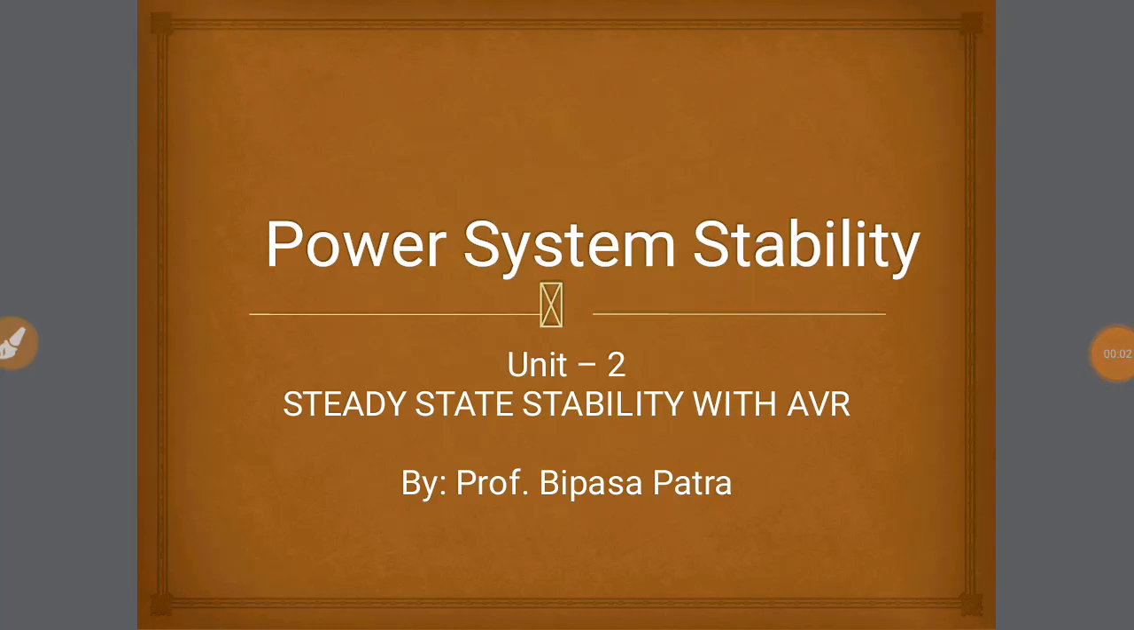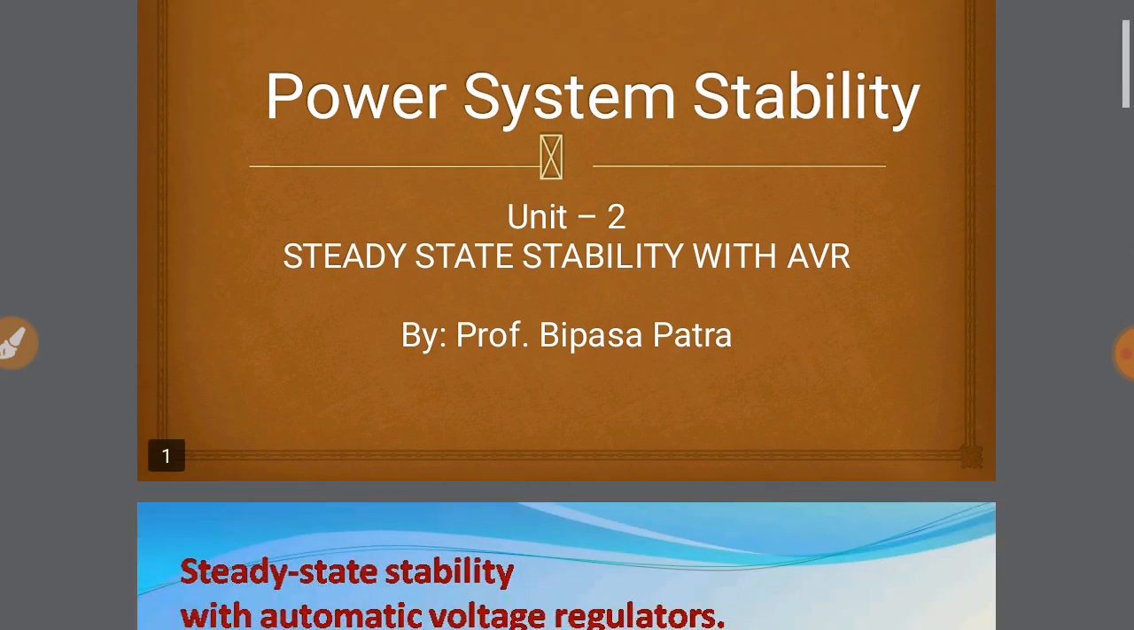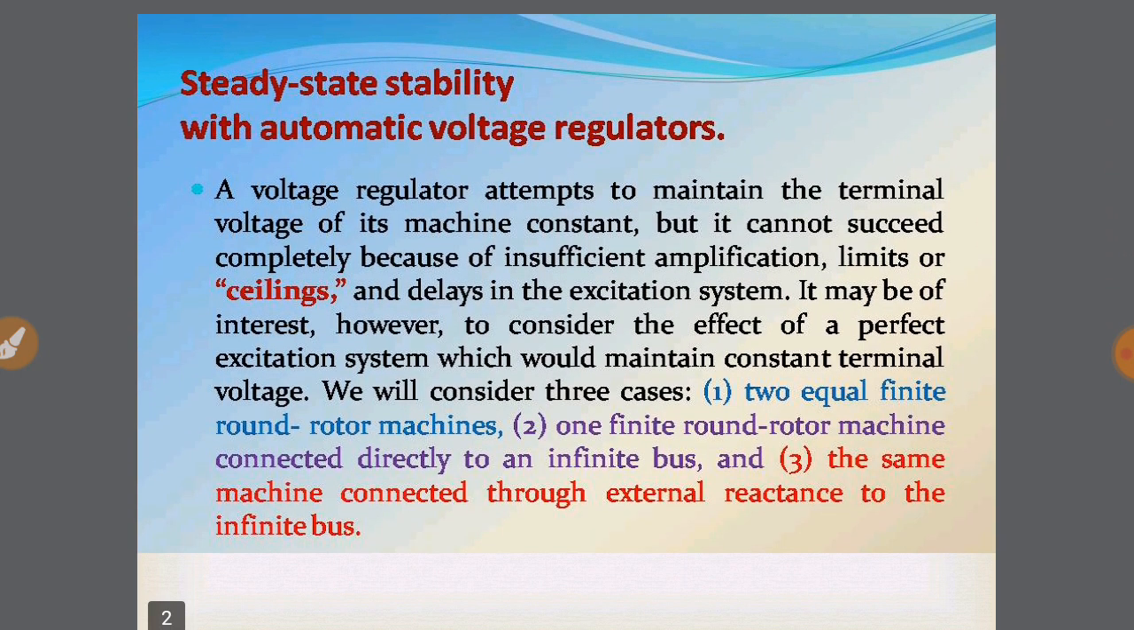Hello and welcome to today's lecture on power system stability. Today we are going to discuss steady state stability with AVR, that is automatic voltage regulator. So what is a voltage regulator? A voltage regulator is a device which attempts to maintain the voltage at a constant level so that the machine is not affected by any voltage fluctuations.